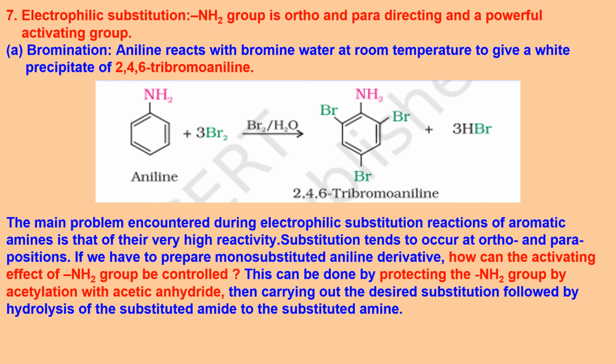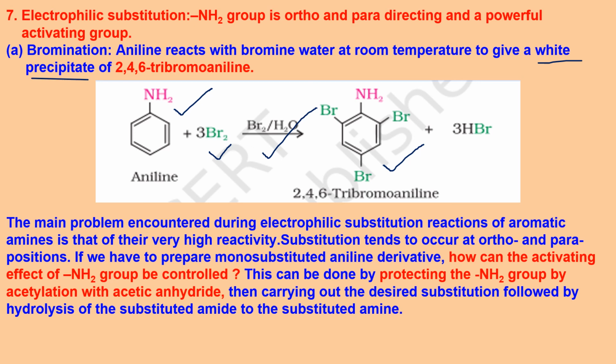NH2 group is ortho-para directing, because if you draw the resonating structures, you will get negative charge at ortho and para positions. So if the electrophile is there, it will attack at ortho and para. As you can see here, bromine in aqueous medium gives you a 2,4,6-tribromoaniline, and it is a white precipitate, this compound which is formed.